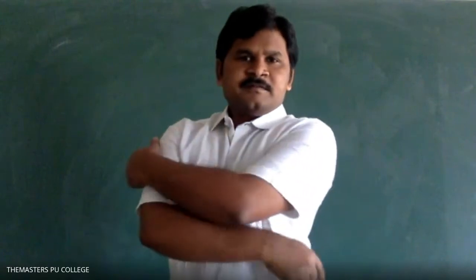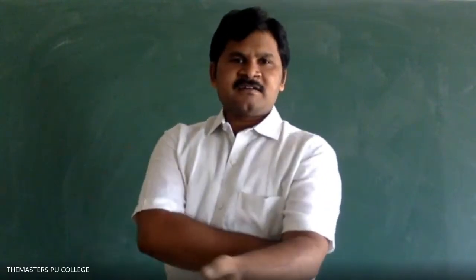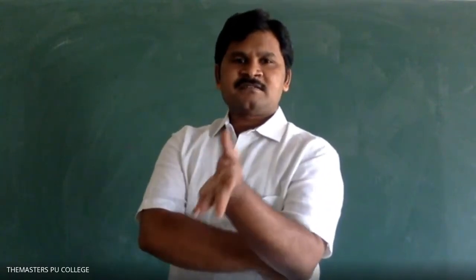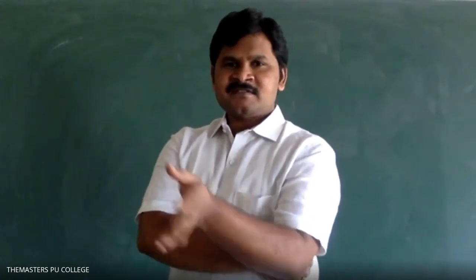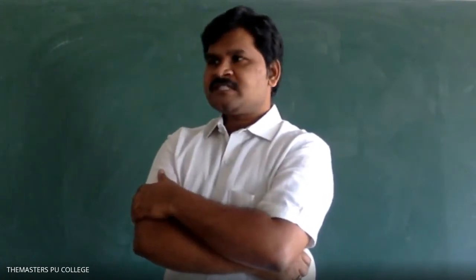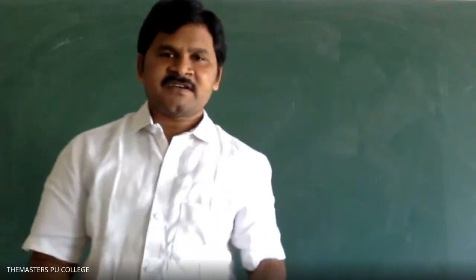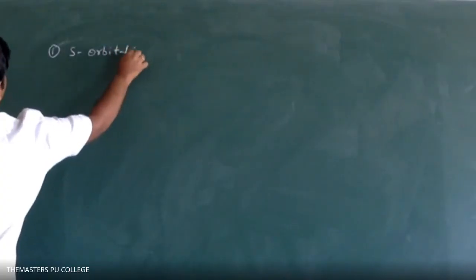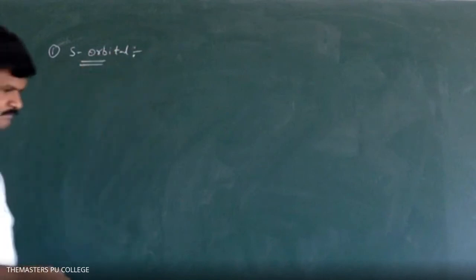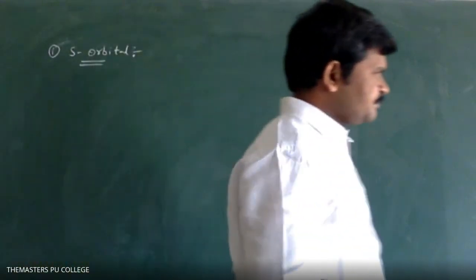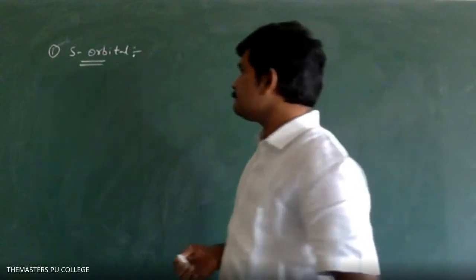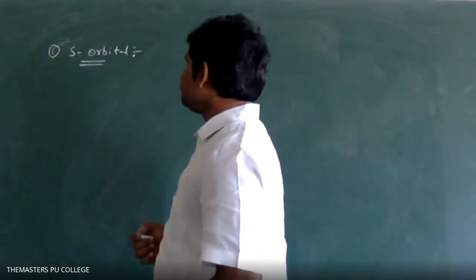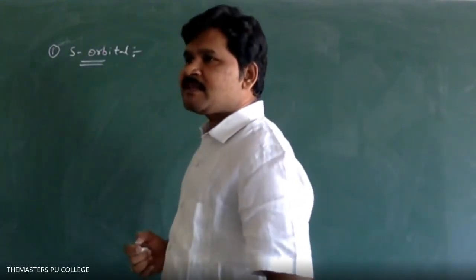Now, to understand how to identify nodal planes and the related graphs, first we have to discuss shapes of orbitals. First orbital is the S orbital. What is the shape of S orbital?